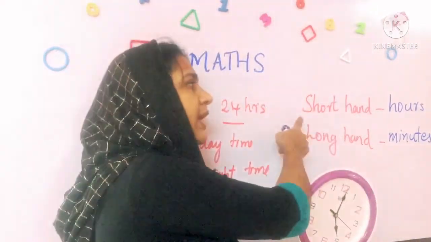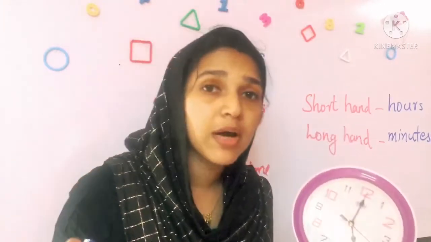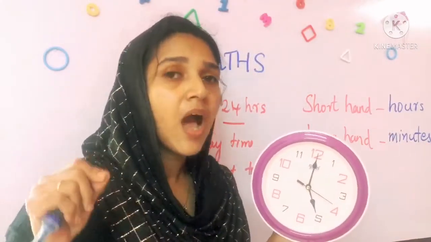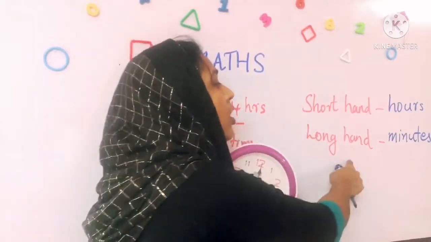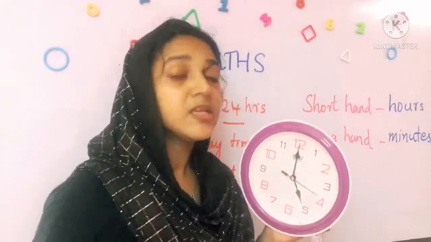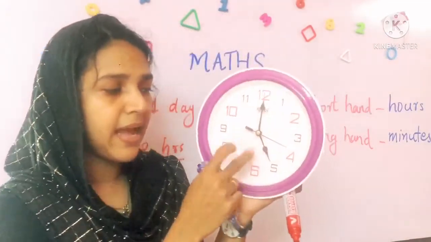So, the short hand is known as the hour hand. It indicates hours. And the long hand is indicating the minutes. So it is known as the minute hand.